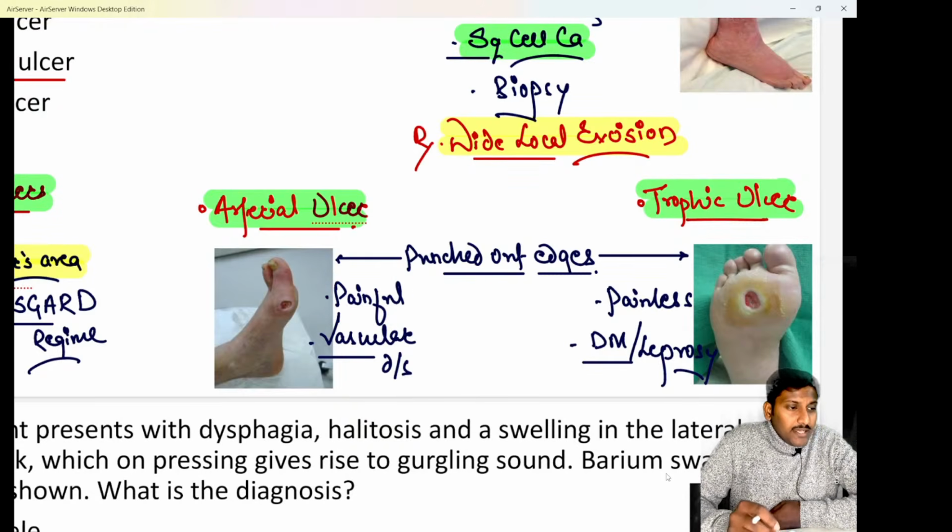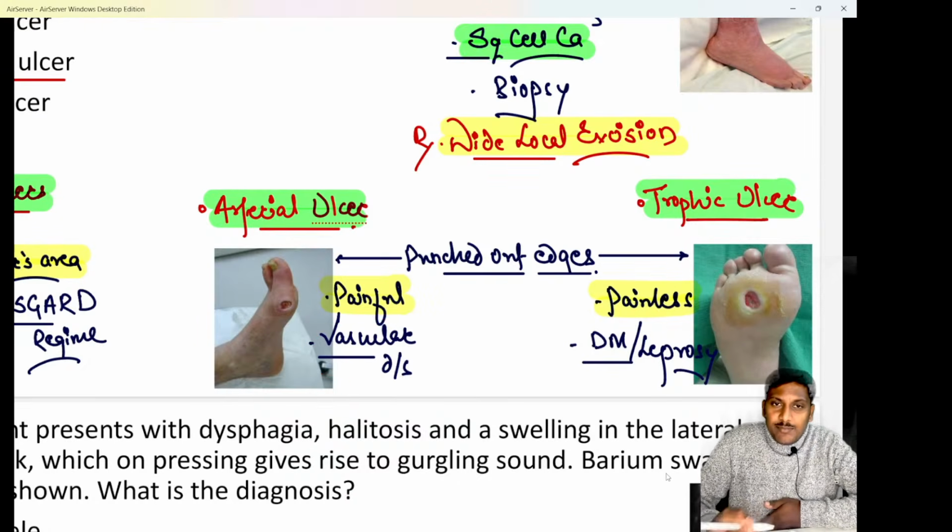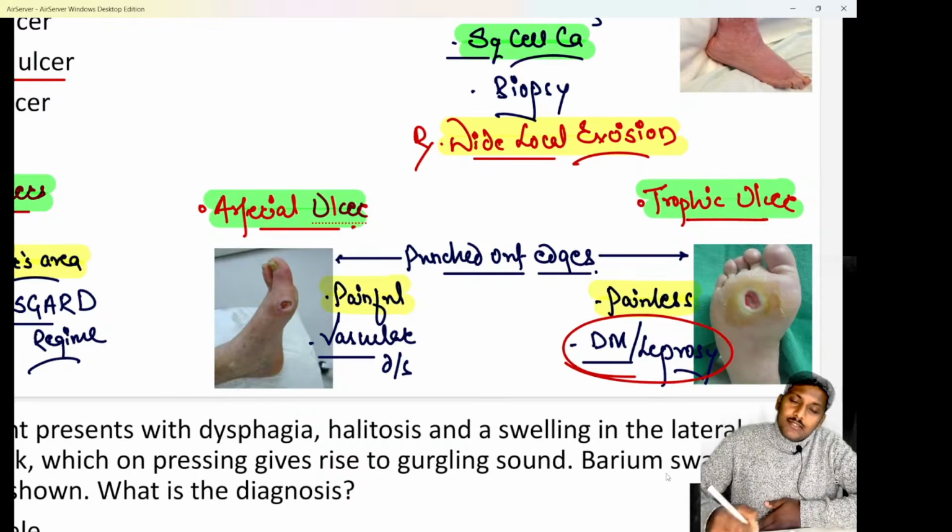Arterial ulcers are extremely painful, but on the other hand, trophic ulcers are usually painless. Reason: arterial ulcers are usually associated with vascular disorders like atherosclerosis or Buerger's disease, so they cause intense pain due to decreased blood supply. Whereas trophic ulcers are commonly associated with neuropathies, conditions like diabetes mellitus or leprosy. As nerve damage happens, these ulcers are usually painless in nature.